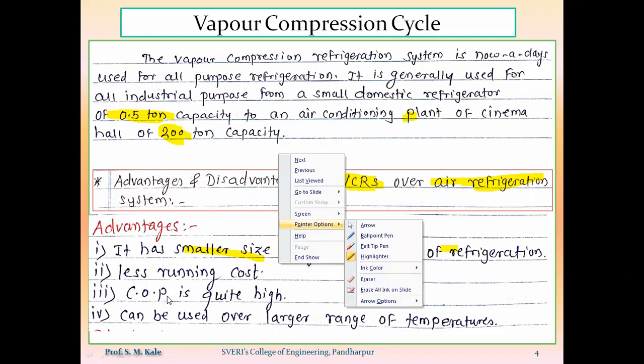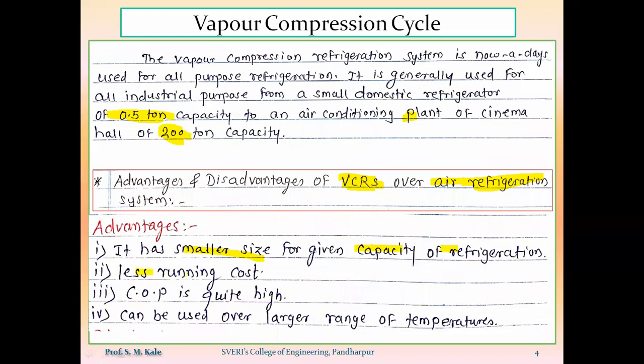Then the VCRS system will have less running cost. Overall, though the initial cost of the VCRS system will be larger, the running cost of the VCRS system will be less as compared to the air refrigeration system. Then the COP of this system will be high, and this system can be used for a large range of capacity, that means from 0.5 TR to 200 TR.